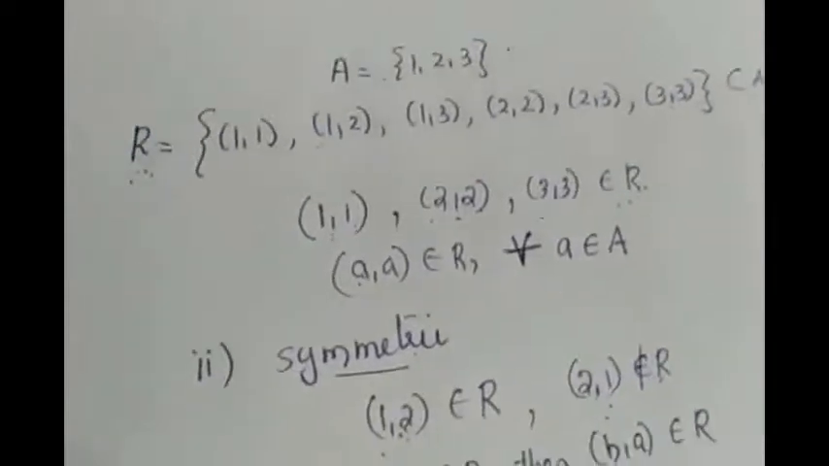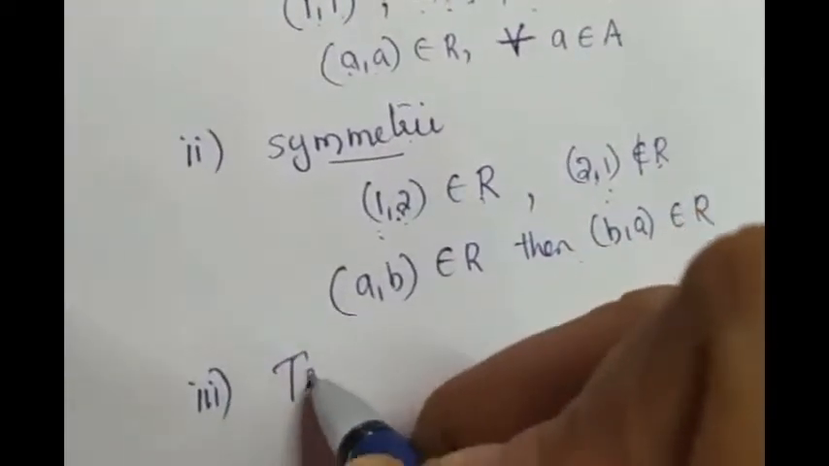Again, there is a third type, transitive relation.